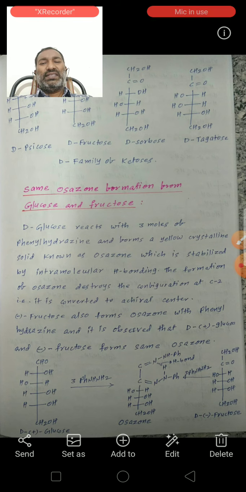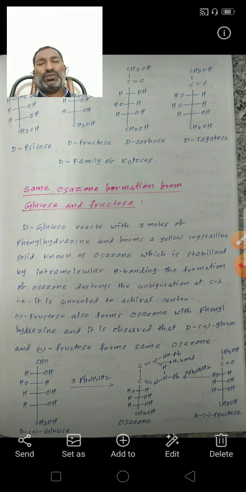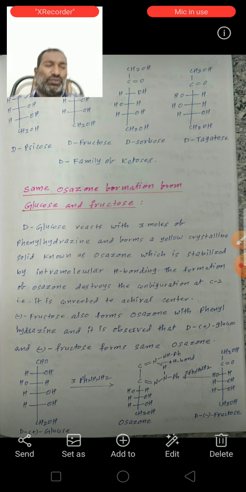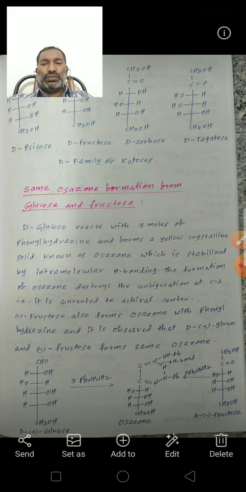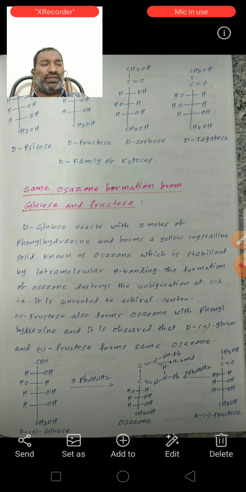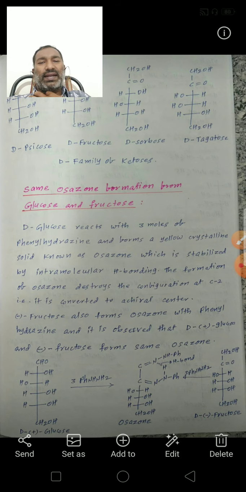Similarly, D-minus fructose also forms an osazone with phenylhydrazine, and it is observed that D-plus glucose and D-minus fructose form the same osazone with phenylhydrazine.